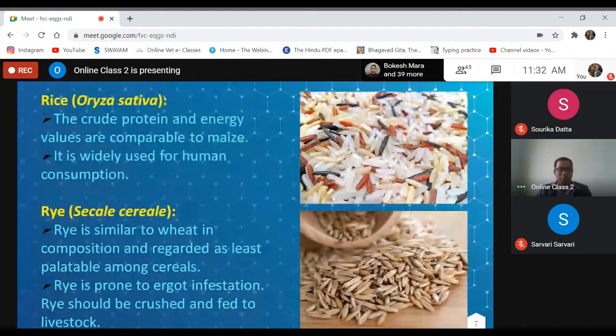Rice, all of you know, is a very good source of energy, and we human beings consume it. Then rye is similar to wheat in composition and regarded as the least palatable among cereals. So we usually do not use it for feeding to livestock, but we can substitute it for some other cereal grains. Rye is prone to ergot infestation, and rye should be crushed before feeding to the animals.